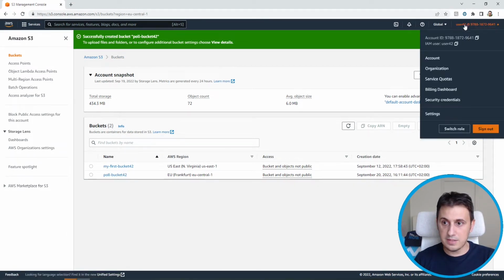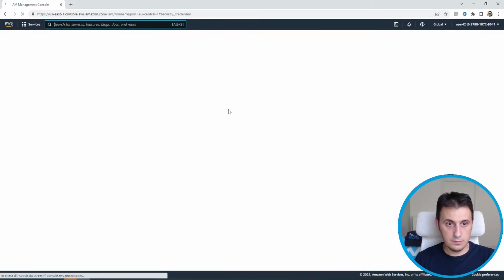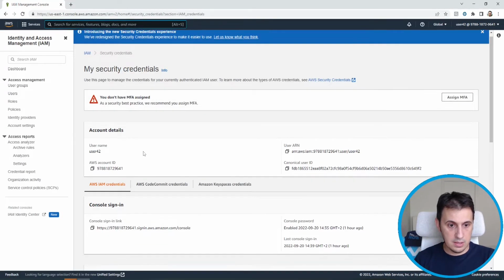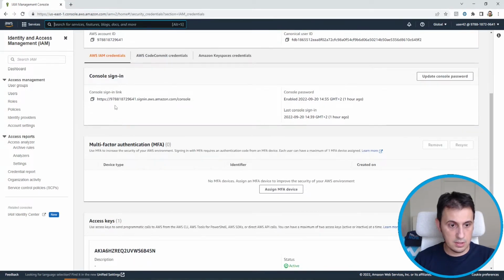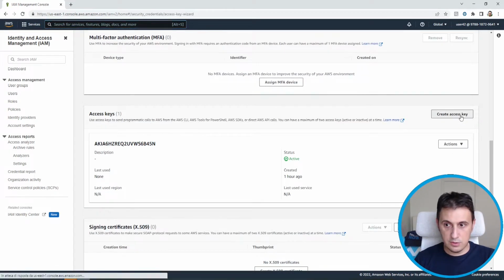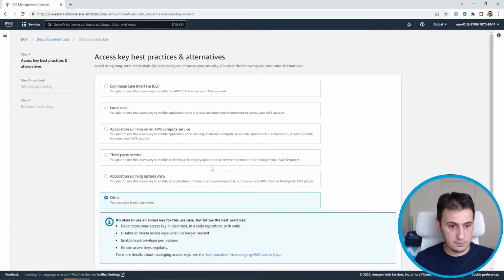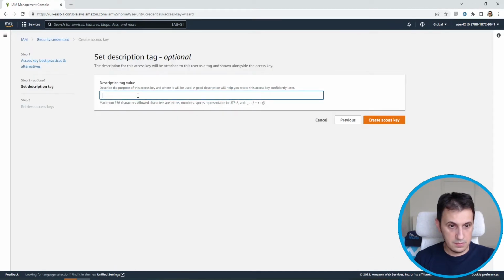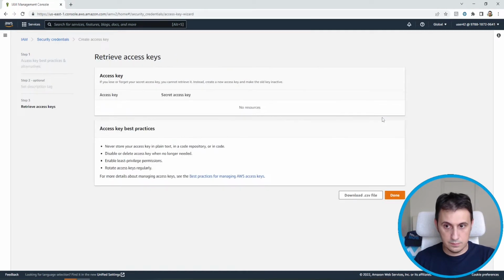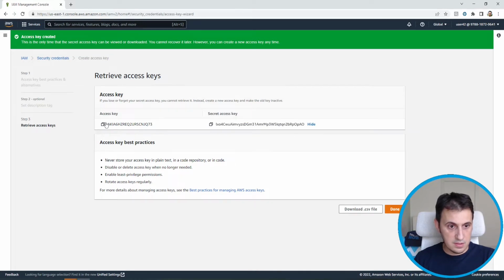Now I have to create my secret key. So I go to security credentials. Okay. So I need a new key. I create a new access key. I think other. Poll 42 tutorial. Okay, this is my access key, this is my secret.